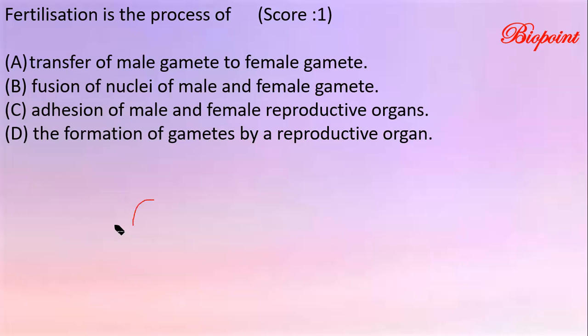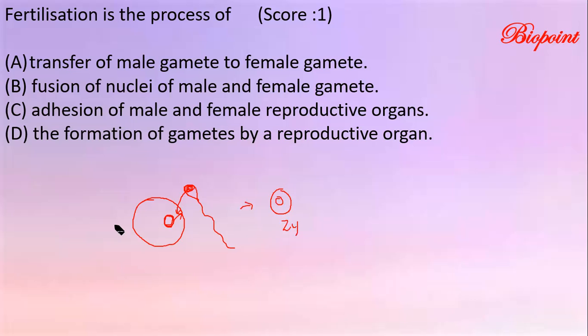You know what fertilization is. Fertilization means the fusion of the female gamete with the male gamete, which is the sperm. The fusion of the sperm nucleus with the egg nucleus results in the production of a single-celled zygote.